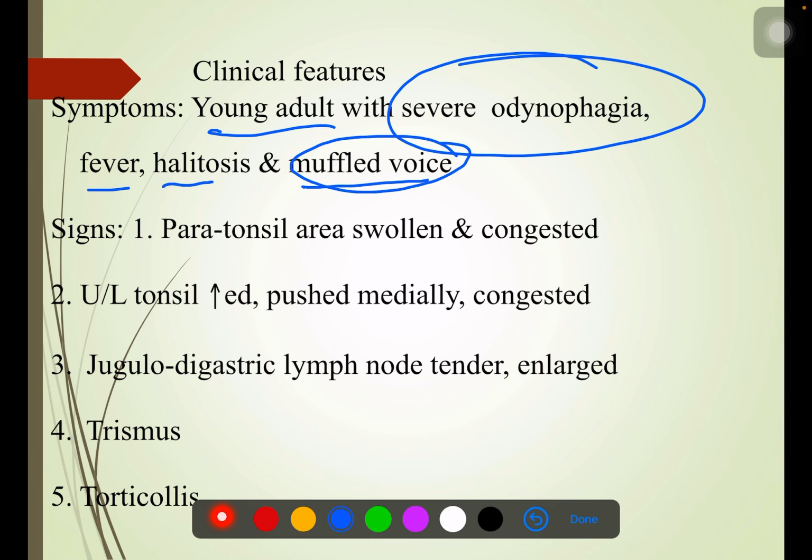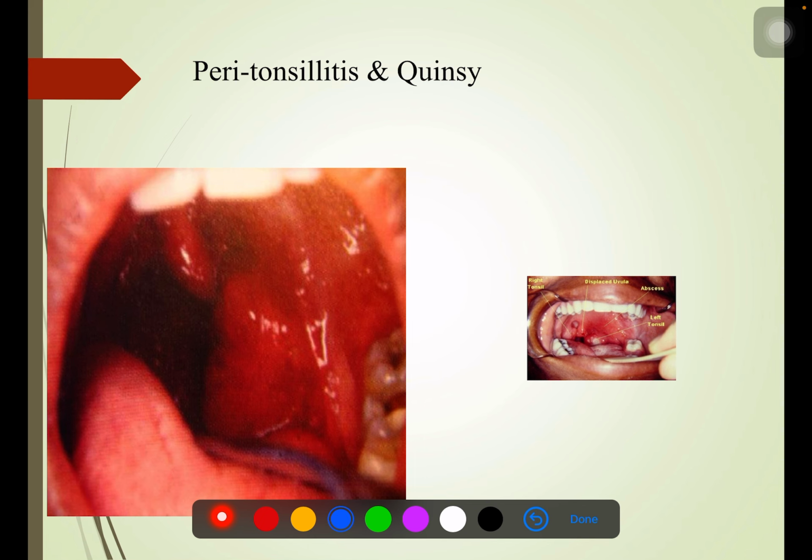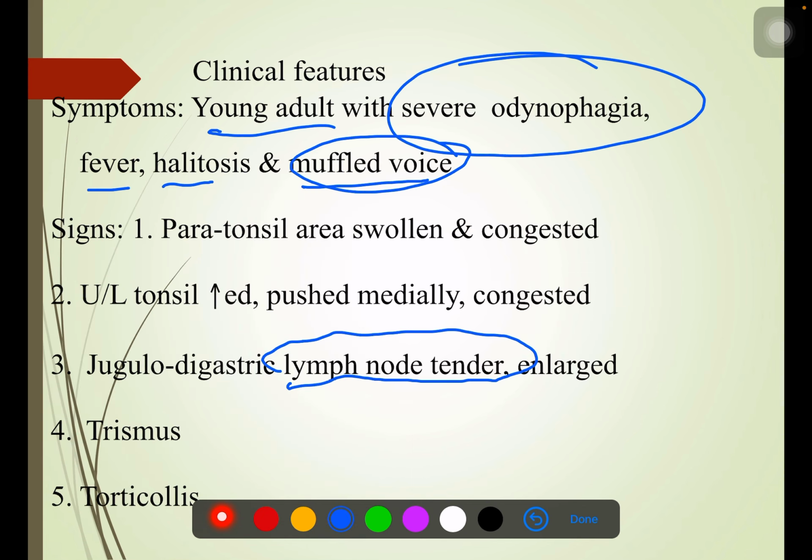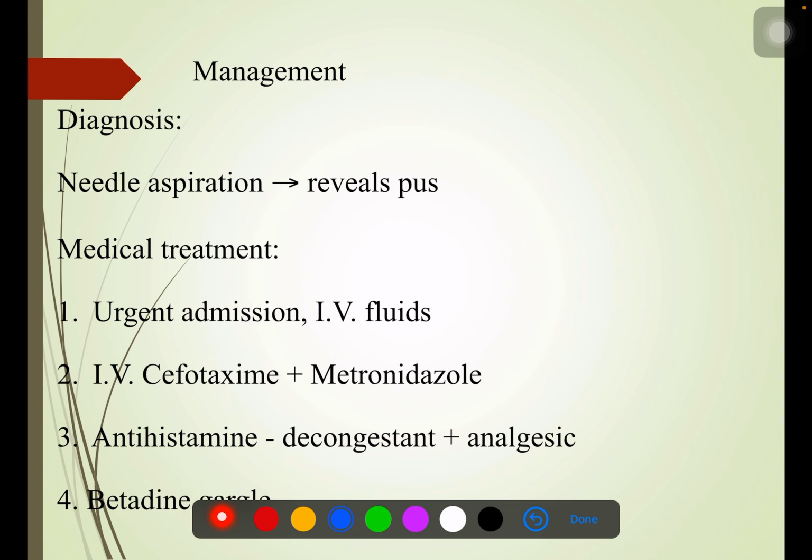So the paratonsillar area is swollen and congested, with a unilateral tonsillar bulge. If it's tonsillitis, it's a bilateral bulge, so don't confuse it with tonsillitis. And of course, there can be cervical lymph node enlargement, and the lymph nodes may be very tender. There will be trismus and torticollis. Trismus means difficulty opening the mouth. Torticollis means bending of the neck. Torticollis is plus minus, but trismus will always be present with peritonsillar abscess.